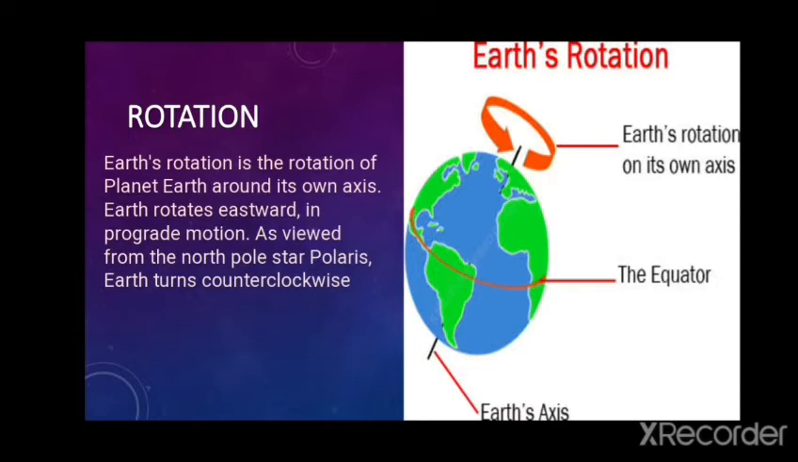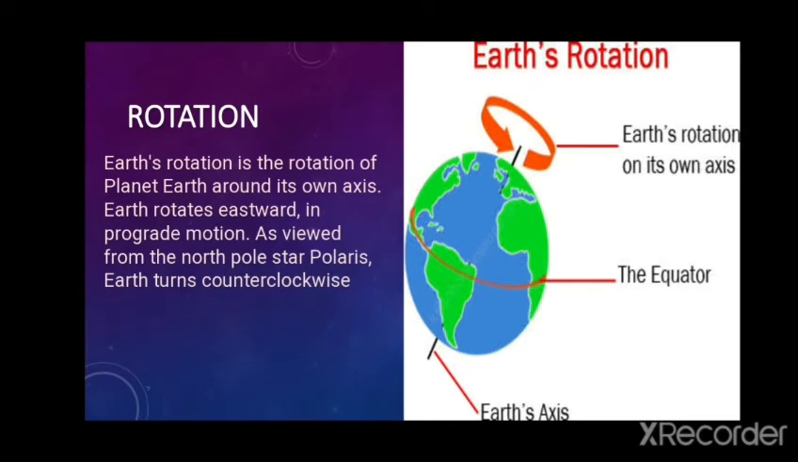What is rotation? Earth's rotation is the rotation of the planet Earth around its own axis. Earth rotates eastward in prograde motion. As viewed from the North Pole, Earth turns counterclockwise.